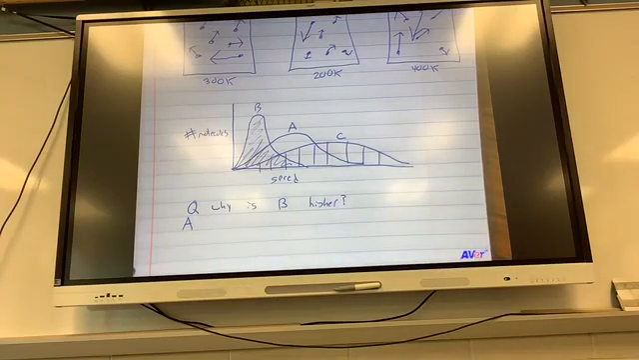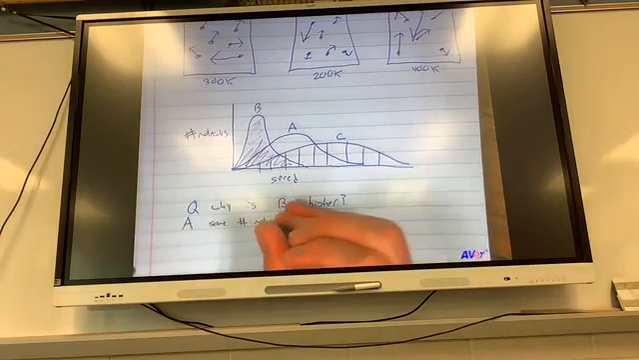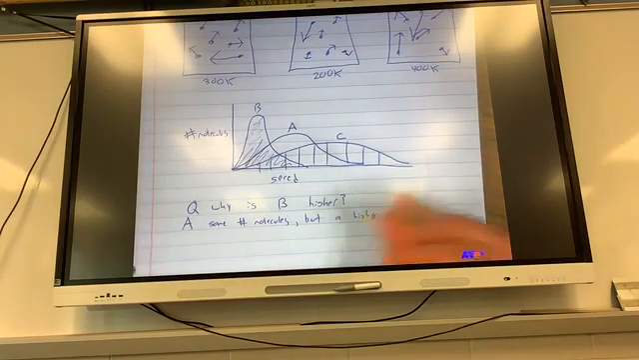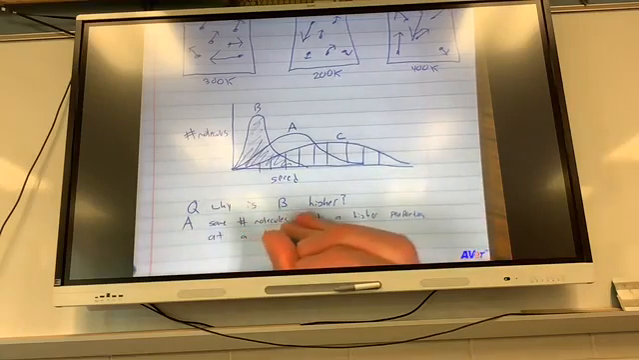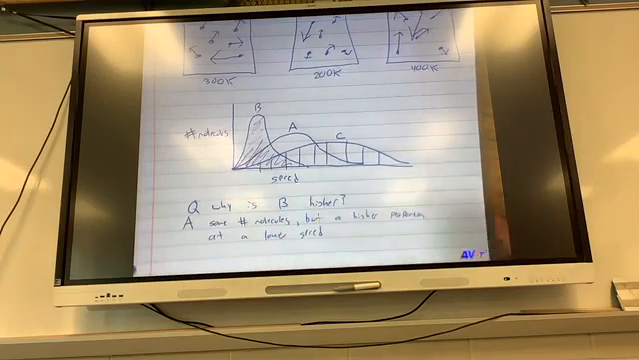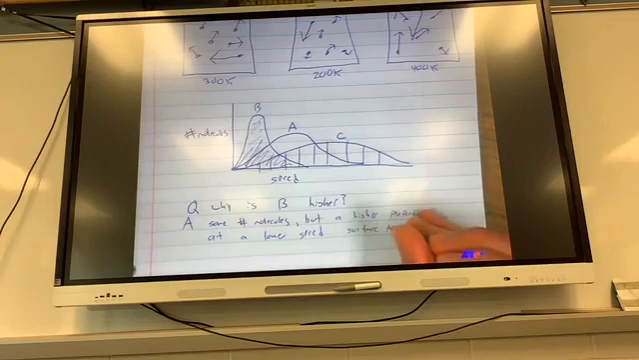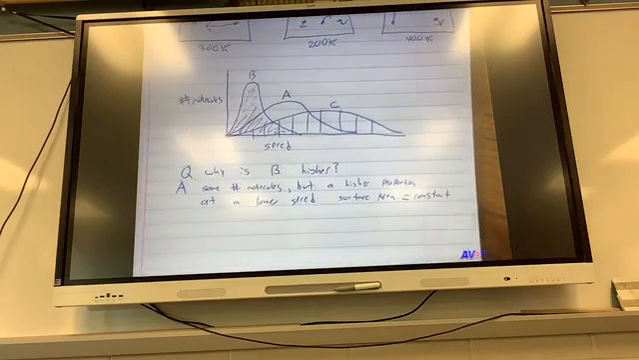You could do that, sure. Lots of ways you can answer that. It's the same number of molecules, but a higher proportion at a lower speed. The surface area has to be constant, right? The surface area is constant. So that is why B is higher and to the left.